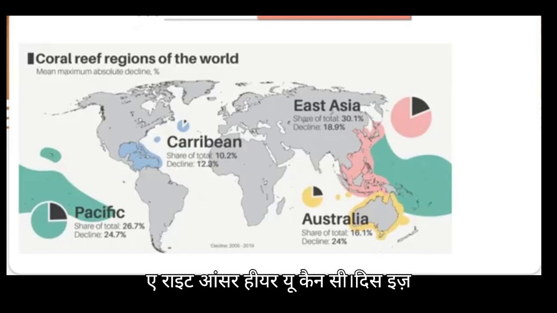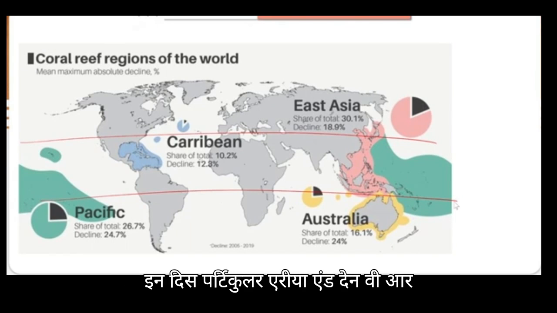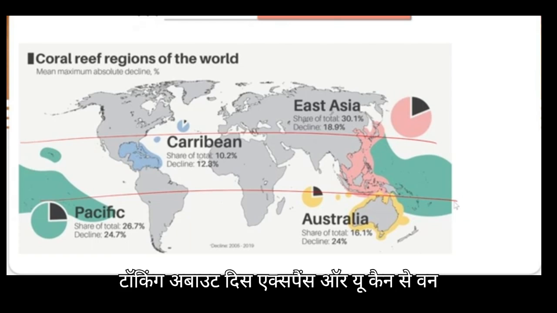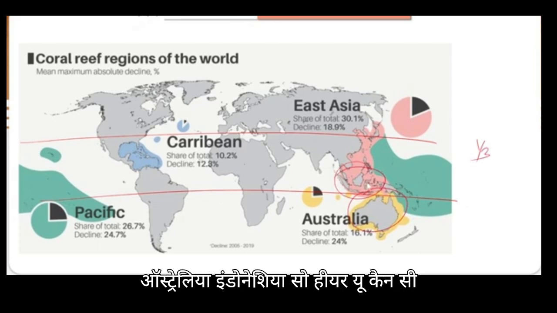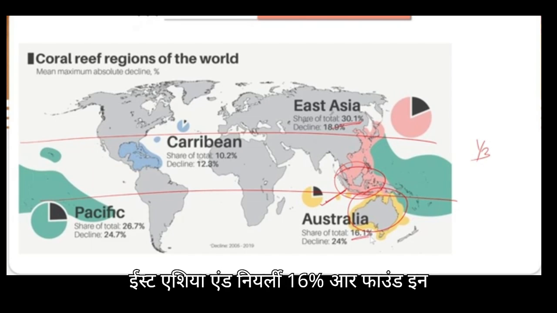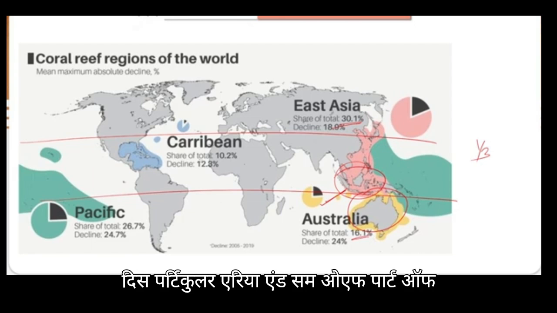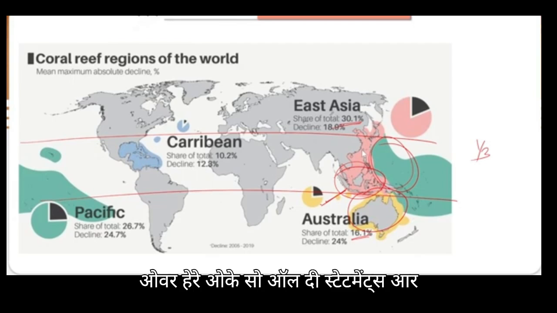Here you can see this is basically the area. As I told you, this is your 25 north to 25 south, and here you can see that most of the corals are found in this particular area. And when we are talking about this expanse, or you can say 1/3 of the corals in the area of Australia, Indonesia, here you can see that this statement is correct, because nearly 30% are found in East Asia and nearly 16% are found in this particular area, and some part of the Pacific corals are also present over here. Okay, so all the statements are correct.